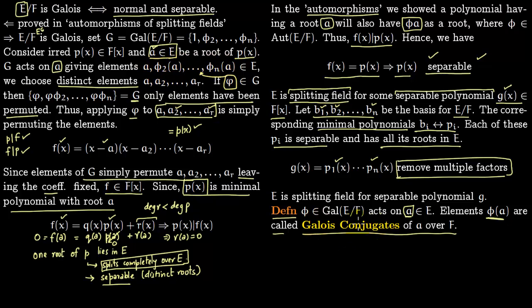So just apply G to a and see where G sends a, and wherever it sends it, those are the Galois conjugates of a.